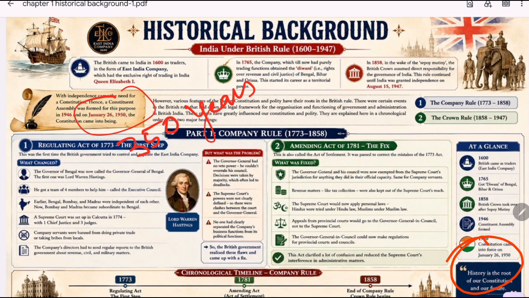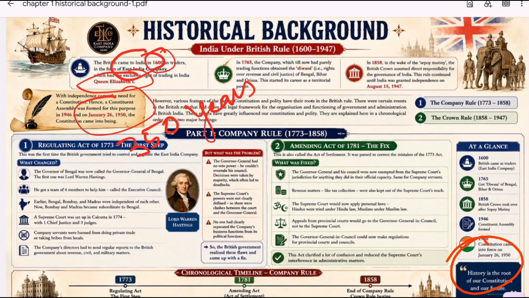So how did it all begin? In 1600, the British came to India as traders through the East India Company, and they had special permission from Queen Elizabeth I to do business here. And for a long time they only traded.